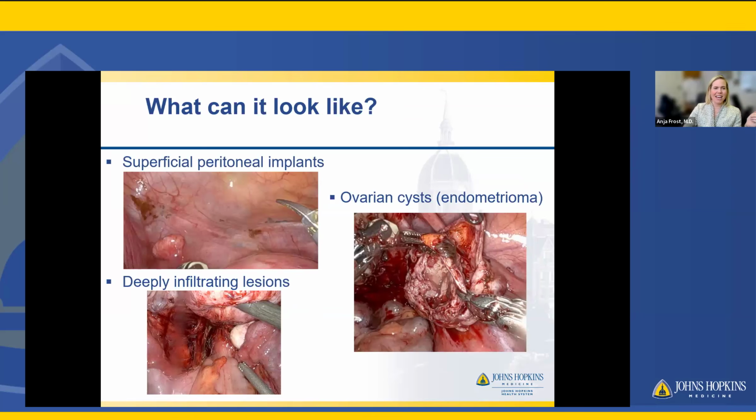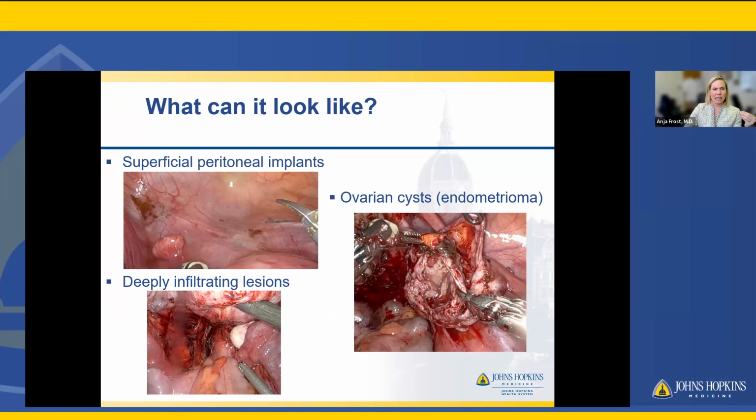Now, beginning some of those more sensitive pictures. Now, what can it look like? Well, as you can tell right away from these pictures, highly variable. And this does not even encompass all the potential visual outcomes. So in the upper left, superficial peritoneal implants. This is our most common.